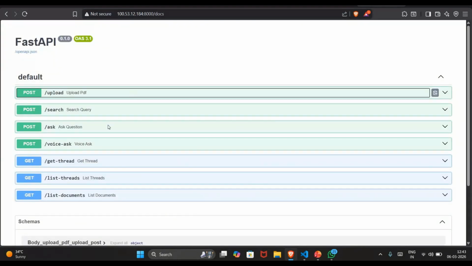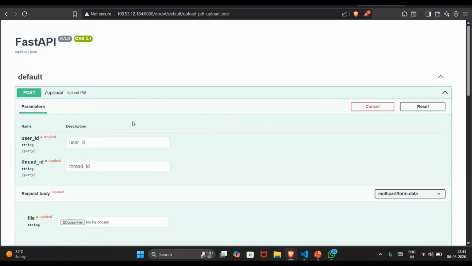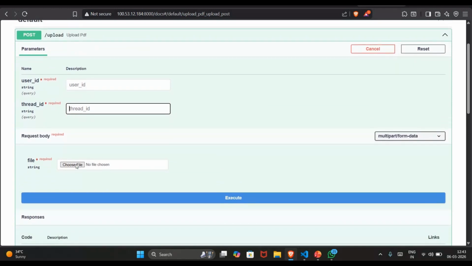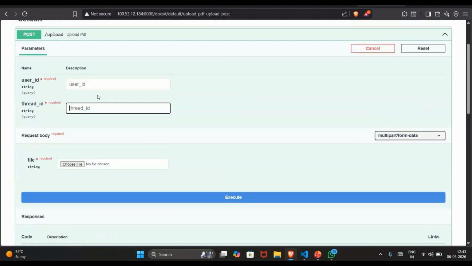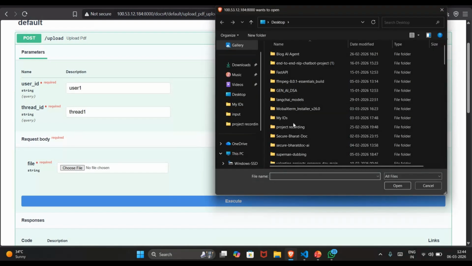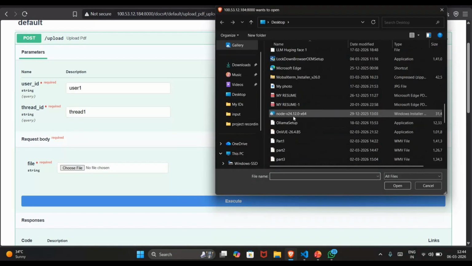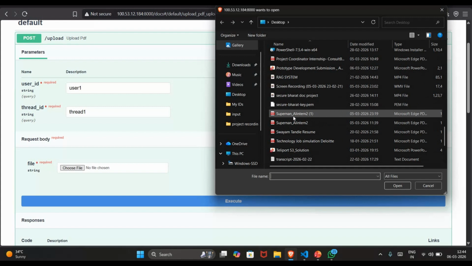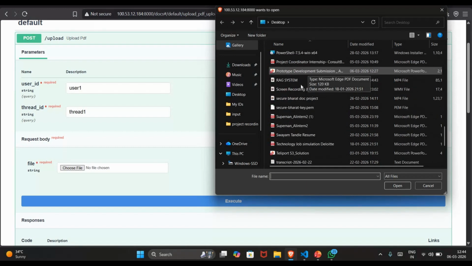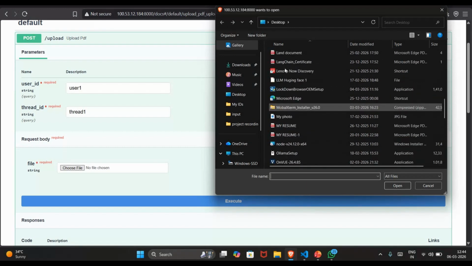In this backend, as I said before, you can try it out, and we can type here a user ID and thread ID, which can be unique. So our application is going to take a unique user ID and thread ID. Then you can choose any file you want to upload, and then click on execute. Suppose here I have given the user ID as user1, and now I will give the thread ID as thread1. Based on this user ID and thread ID, you can upload documents, one or many. Now let me upload the same land document.